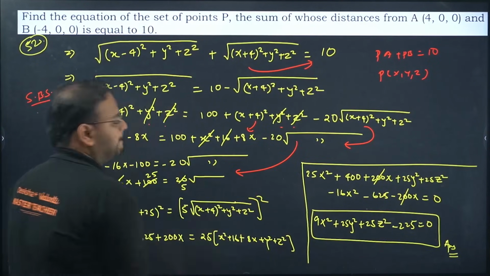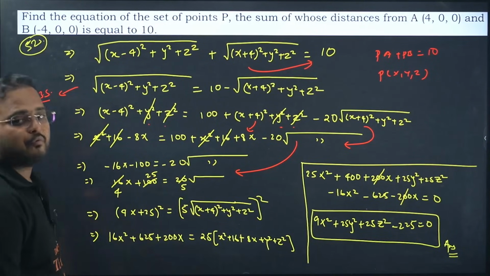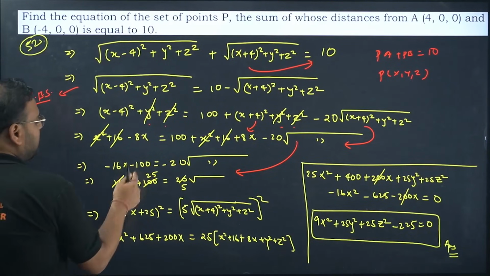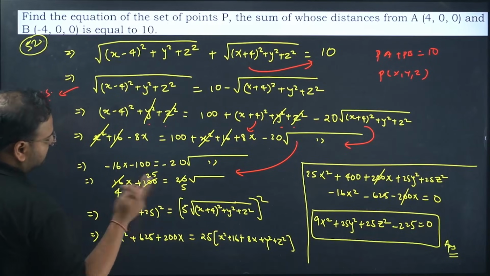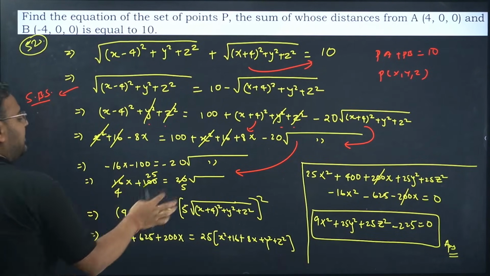One more time, one last time, simplify this by dividing by 4. Dividing actually by minus 4, the minus is cancelled. So we get 4 for the 16, 4 25 is 100, and 4 5 is 20.